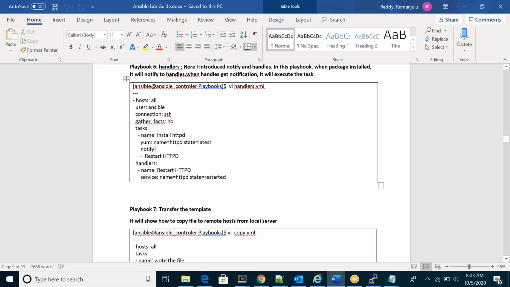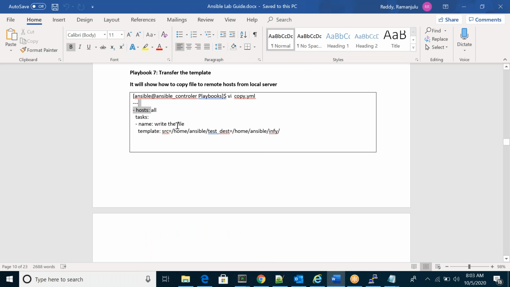Whatever we discussed in this playbook, I have in my documentation. You can see the handlers and all, and here you can see the template module. But while you're practicing, don't copy paste. If you copy paste, you will not learn anything. At least the very first time, type manually. Then only you will come to know where you need to put the space, where you need to give the colon, all this stuff.